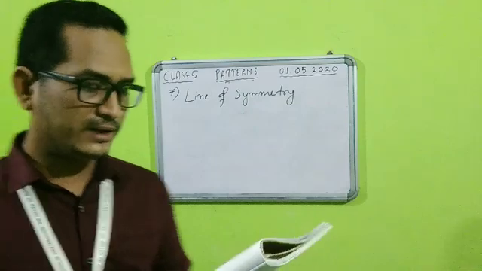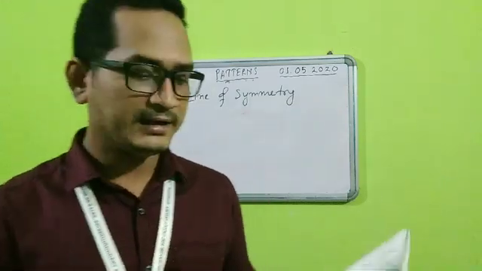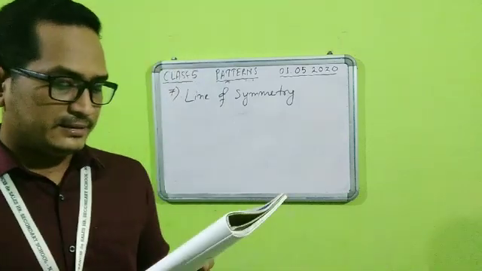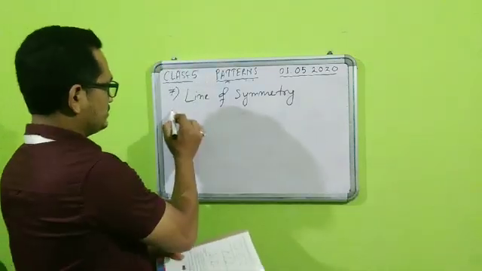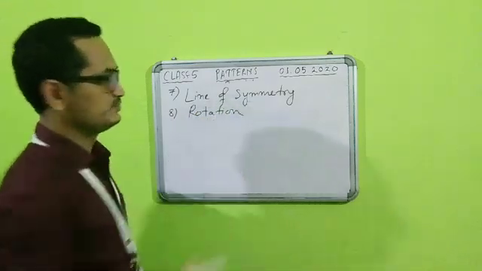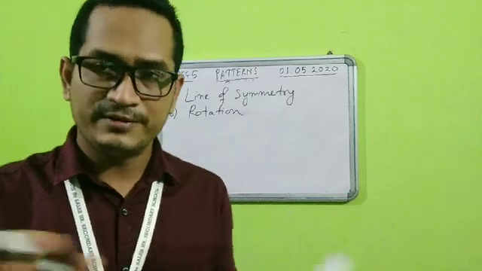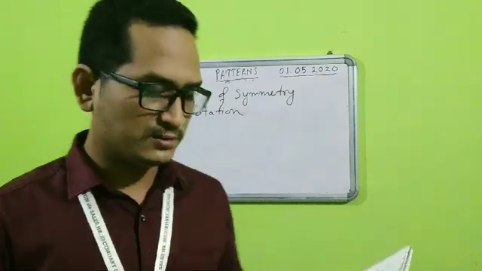The answer will be line of symmetry, because a line of symmetry divides any figure into two identical or equal halves. Then turning a shape in the clockwise direction is called, so number 8, it will be called rotation. If it rotates clockwise or anti-clockwise, it will be called rotation only.